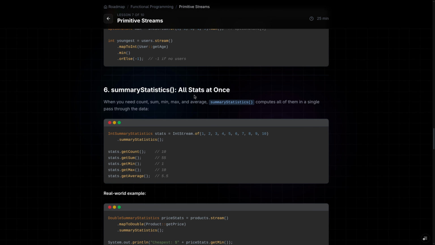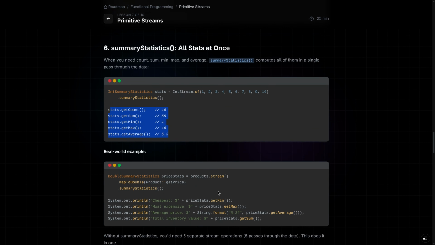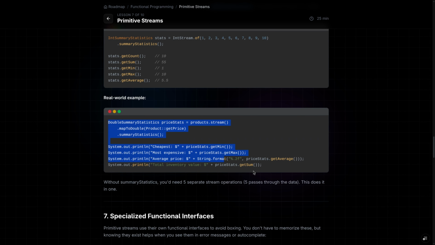Okay, -1 if no users, this is just the backup value. Summary statistics, all stats at once. When you need count, sum, min, max, and average all at once, we can directly call summaryStatistics. From this we will get an IntSummaryStatistics. Now we can call common methods like getCount, getSum, getMin. You can see the real-world example.